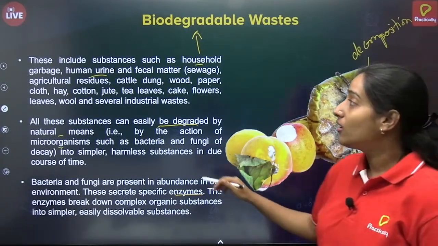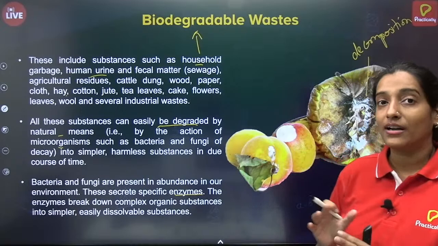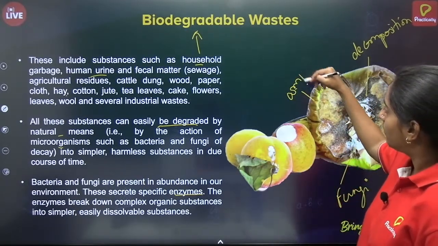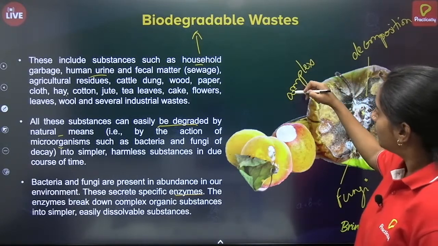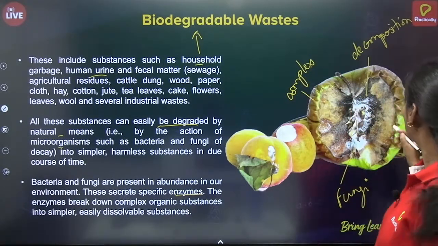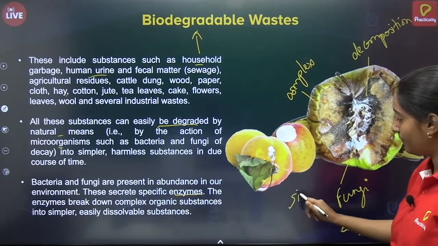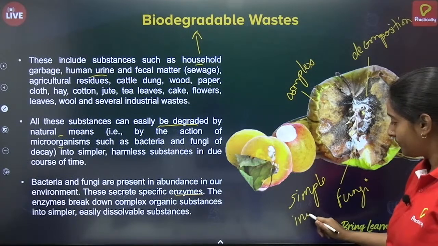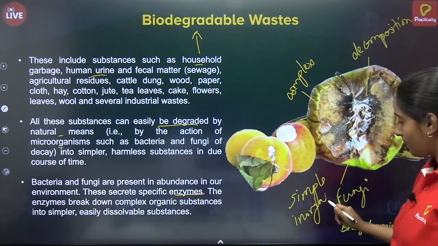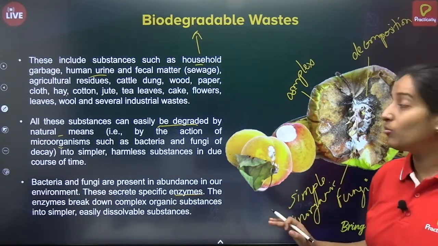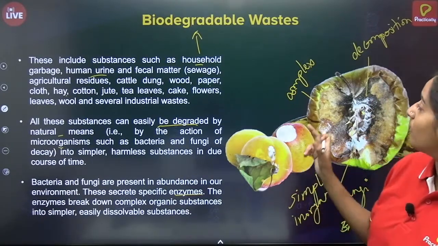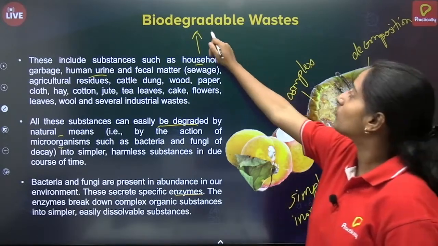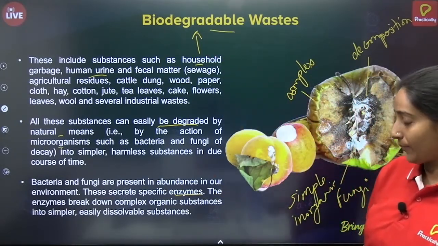So this is how biodegradable waste is converted from complex material to simple material, to simple inorganic. Okay, so it is converting. Microorganisms are converting this complex organic material into simple inorganic material. So this is what biodegradable wastes are.